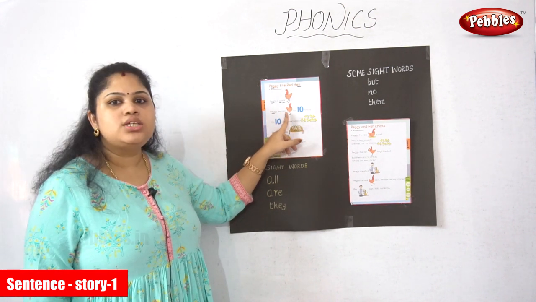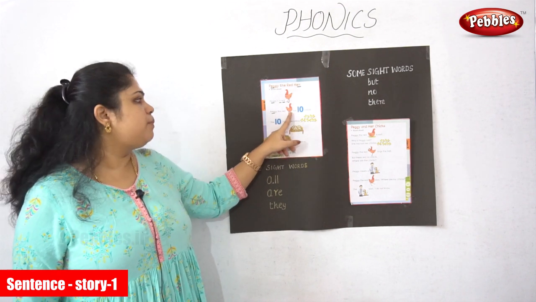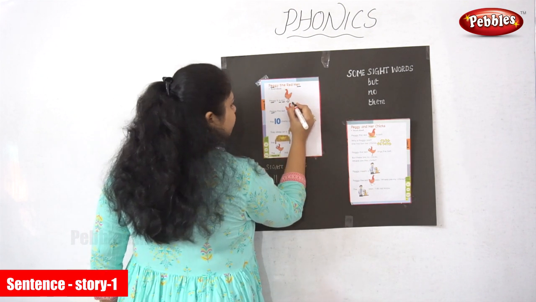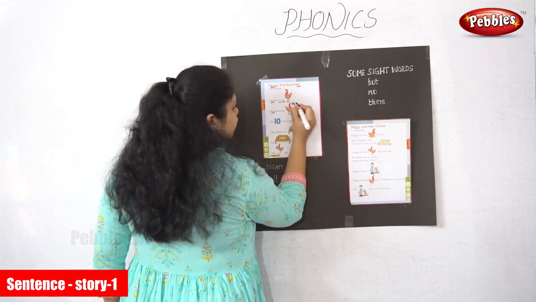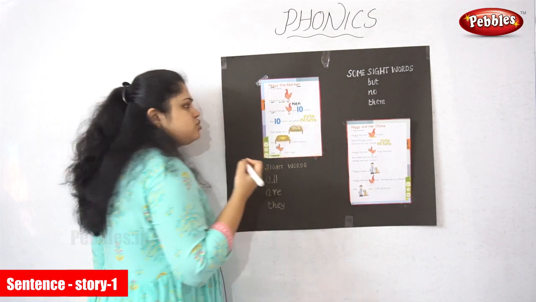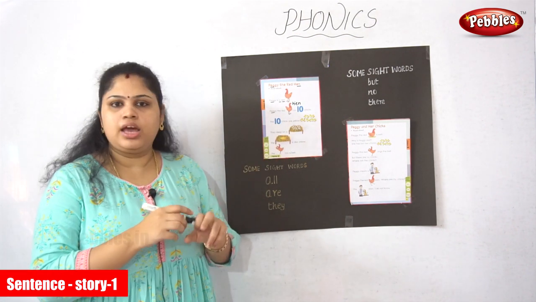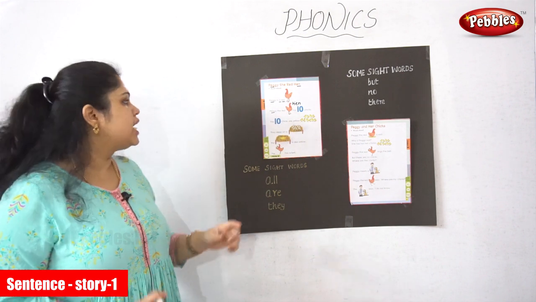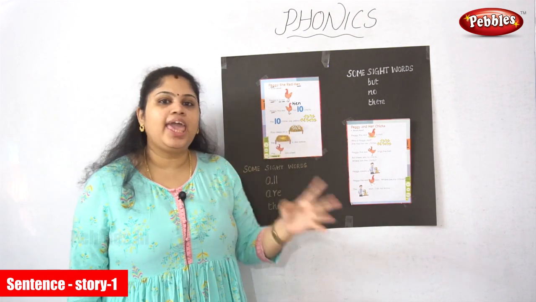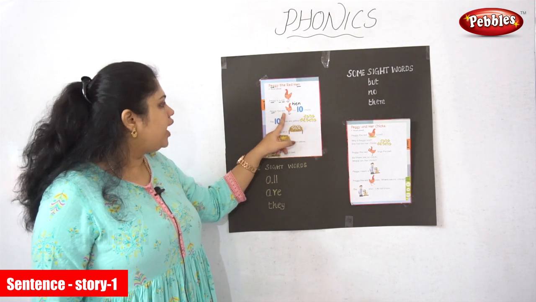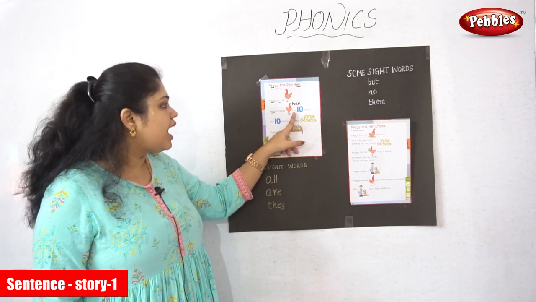What is the picture I have pasted here? What is the picture they have given? Hen, very good. Instead of writing the spelling of hen, they have given the picture of the hen. So you should read it as hen, isn't it? Peggy, the red hen has.